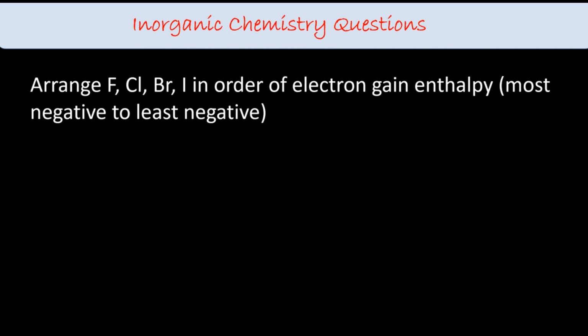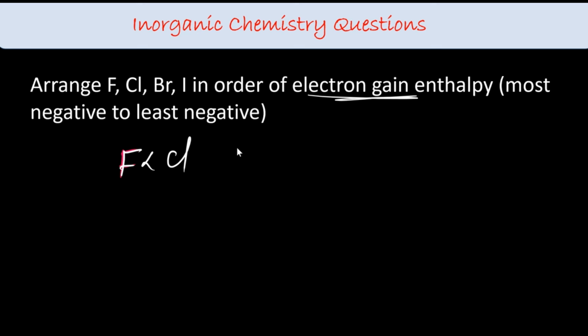Arrange fluorine, chlorine, bromine, iodine in order of electron gain enthalpy, most negative to least negative. So comparing electron gain enthalpy, the energy released when adding an electron, right? In this case, fluorine has a less negative value than chlorine. Why is it so? Because fluorine is smaller in size, right? It has a more effective nuclear charge.